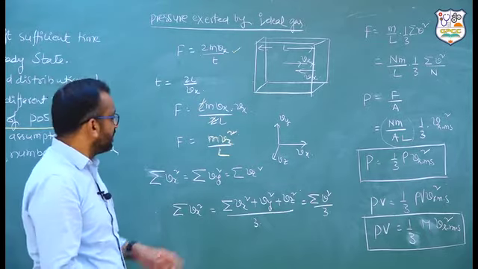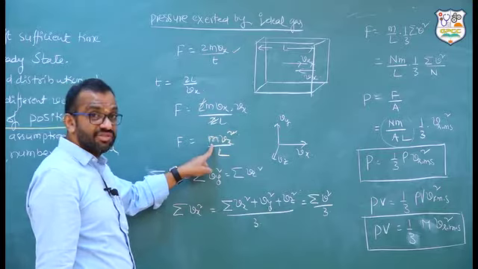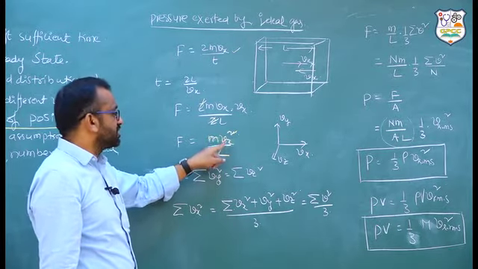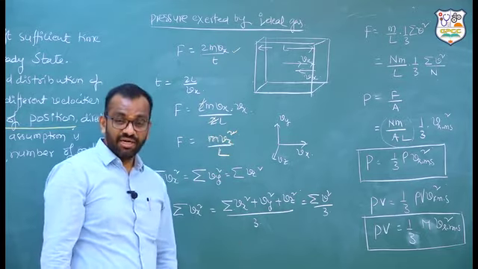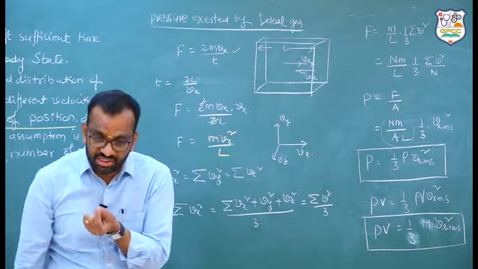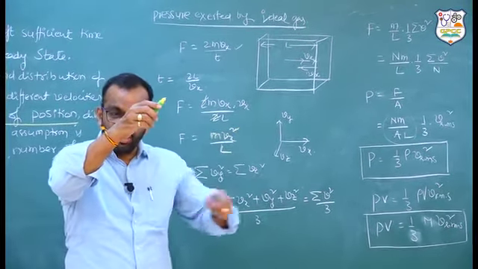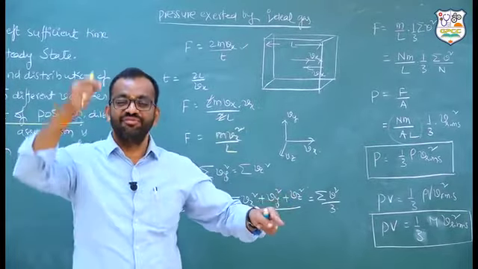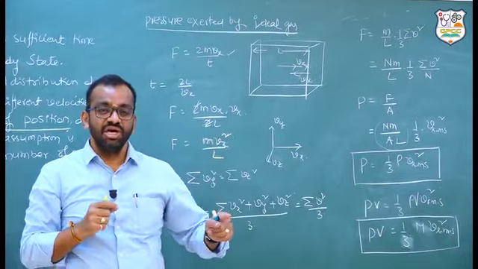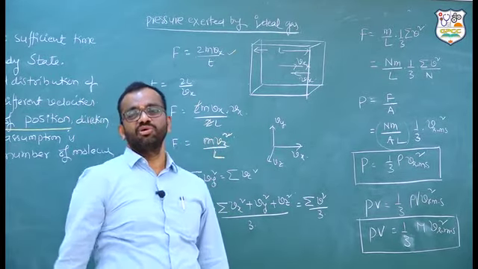This depends on the x direction, m, and L. Small m is the mass of the gas molecule, and vx is the velocity along the x direction. But the same particle may not be moving horizontally. This gas molecule may be moving in this direction. It has 3 components of velocity, Vx, Vy and Vz. We calculated only along the x direction. All 3 together will give you the velocity of the gas molecule.